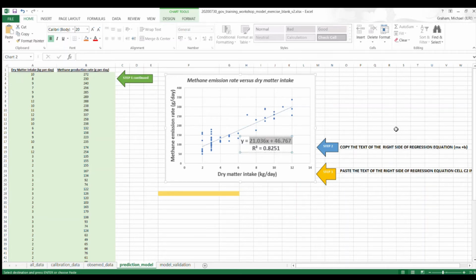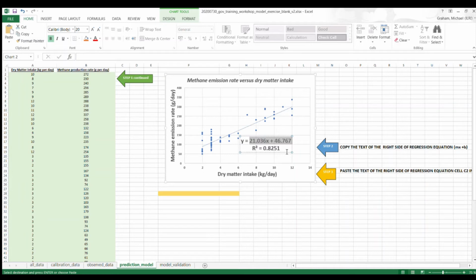And then you have this r squared, and I'll get into that a little bit later, but r squared is a measurement of how good your x or independent variable is at explaining the predicted variable, which is methane in this case.